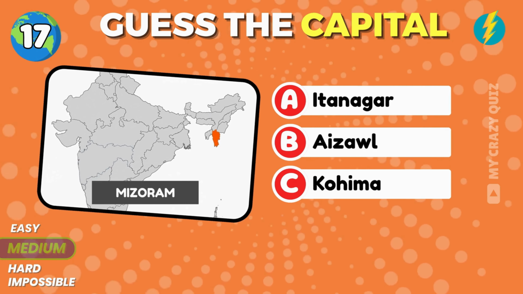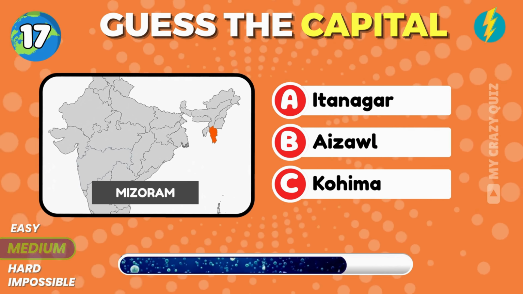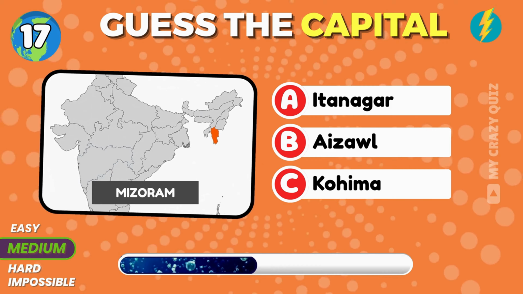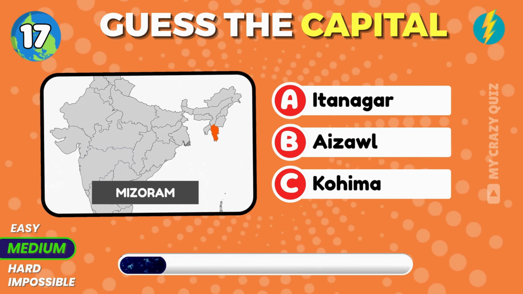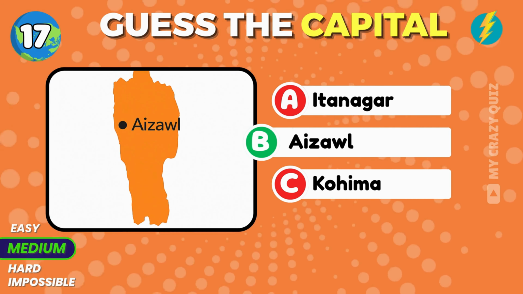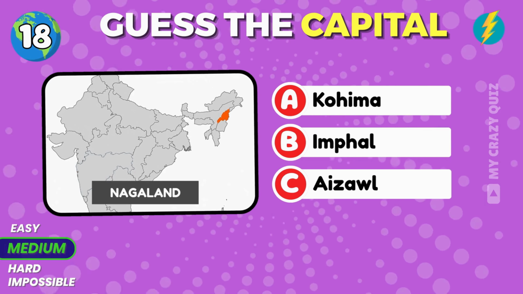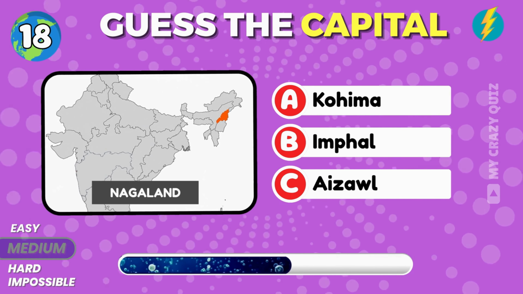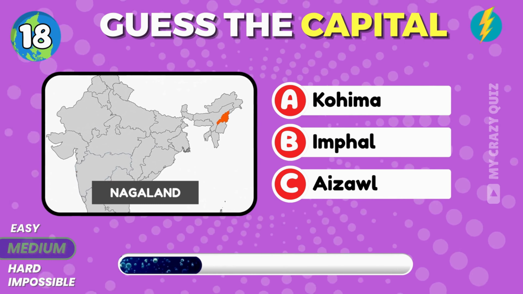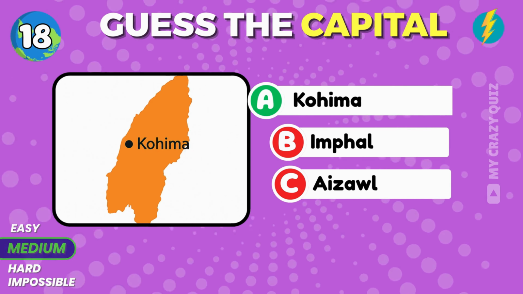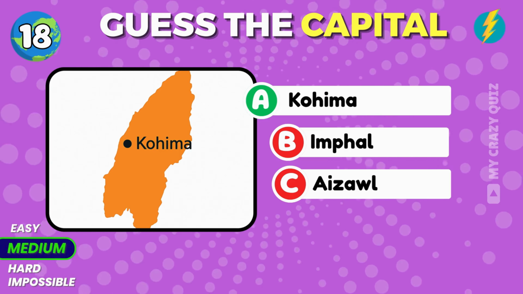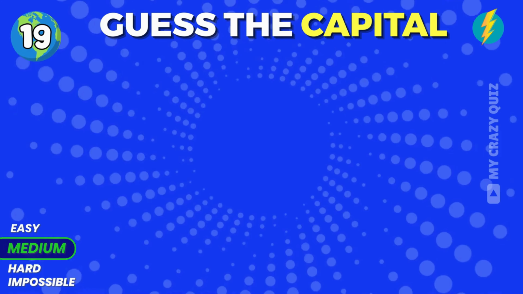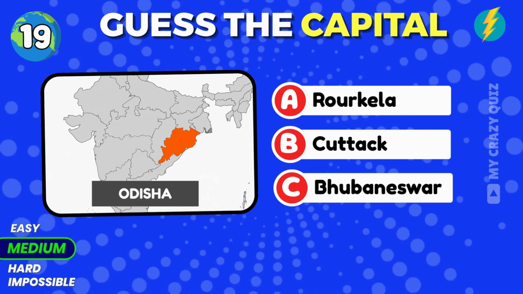What is the capital of Mizoram? Aizawl. Guess the capital of Nagaland. Kohima. Which one is the capital of Odisha?